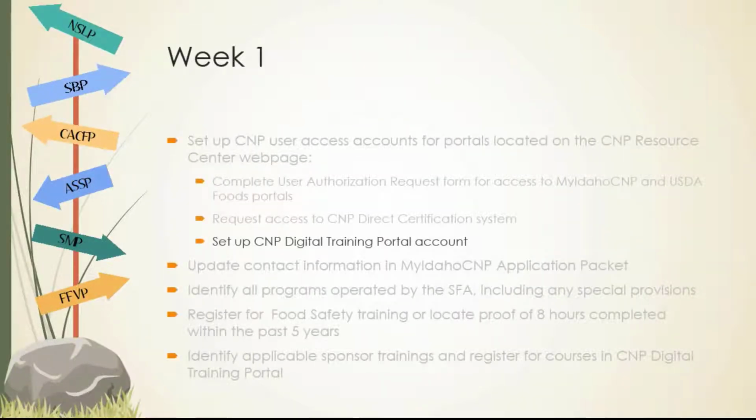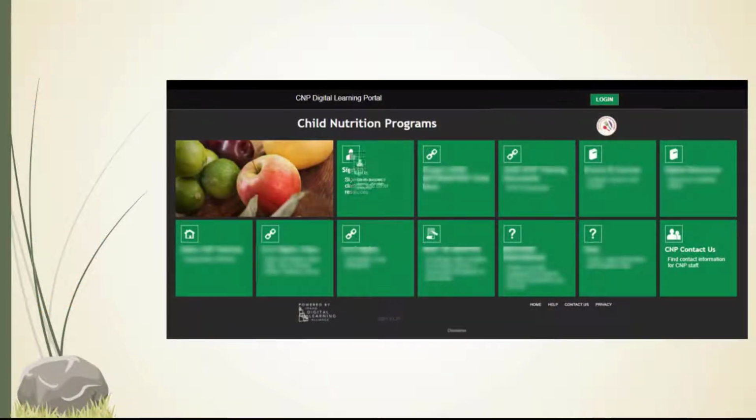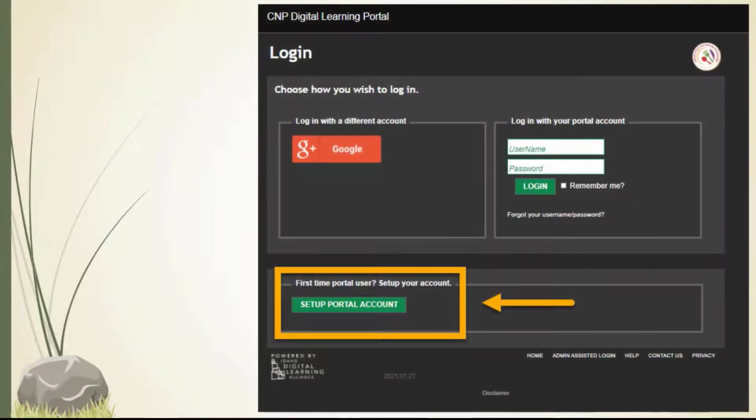Next, set up a user account for the CMP Digital Training Portal. This portal includes trainings provided by the state agency. The CMP Digital Training Portal link will take you to the landing page where you can set up your account by clicking on the Sign In tile or the Login box in the top right corner. If you are a new user, click the Set Up Portal Account button to proceed with setting up a username and password.